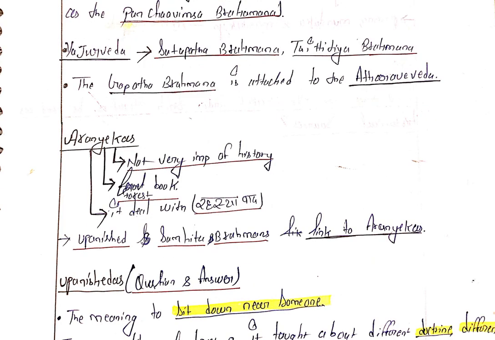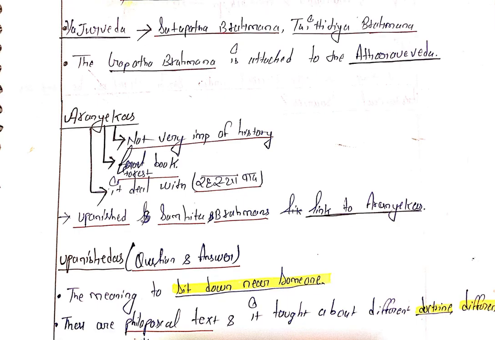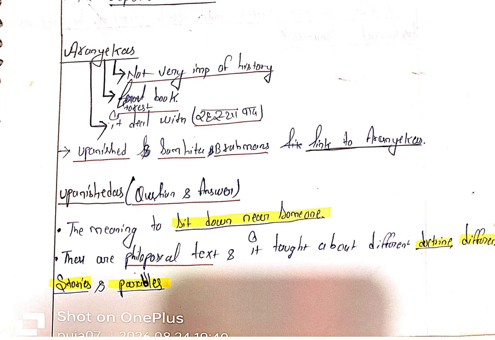Upanishads, Samhitas, and Brahmanas are linked to the Aranyakas, and the Upanishad is the last, in question and answer form. The meaning of Upanishad is to sit down near someone; it is focused on sitting near a person or a god, who explains and defines things to you. These are philosophical texts, and they talk about different doctrines, stories, and parameters.